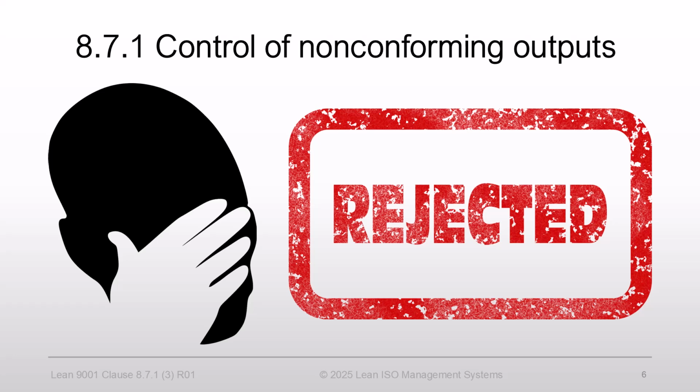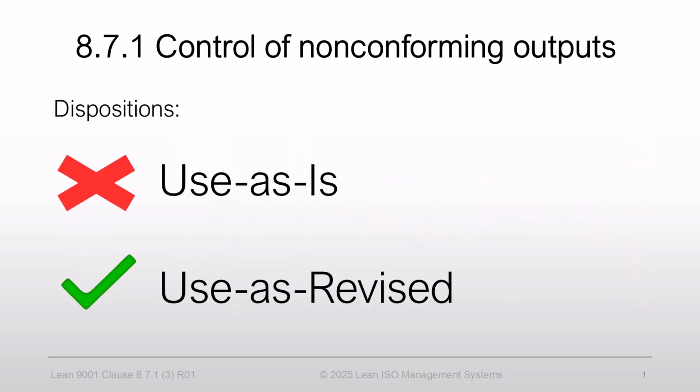Whatever happened to our original specification, there is a solution. A long time ago, I worked with a company that did not allow a use-as-is disposition. Instead, we implemented use-as revised. The philosophy was simple: if the original specification is deficient but the product is still usable, you revise the specification and use the product under the updated requirements. Through decades of auditing, I've seen only a handful of companies adopting this approach. Most others, unfortunately, continue to allow use-as-is dispositions.